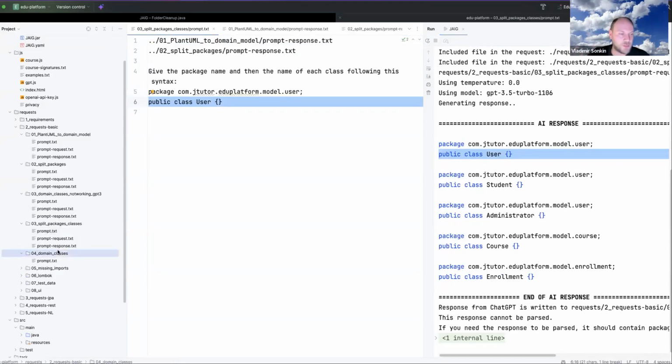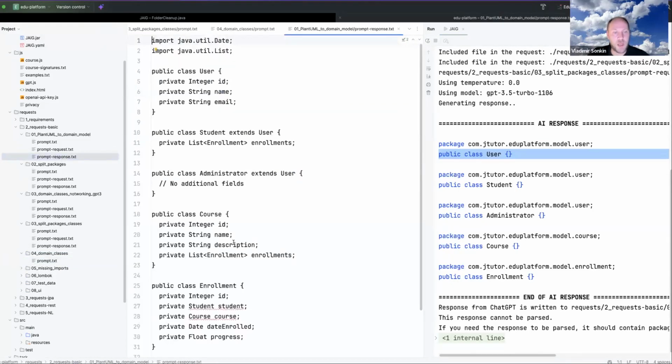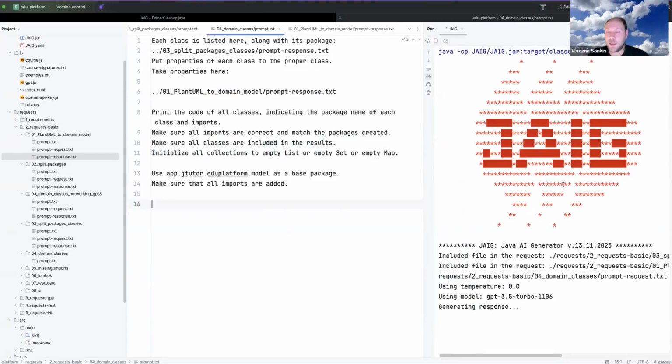And on the next step, I am asking it, please take properties from here, from the prompt response, again from here, yes, and fill it into these classes. Yes, now you should put it into the classes. Also, make sure that all imports are correct and match the packages created. Make sure that all classes are included. Initialize all collections to an empty list or empty set or empty map. And make sure all imports are added. So I will generate it, and now it will generate us the final result.